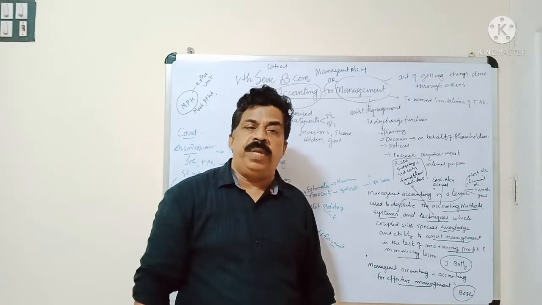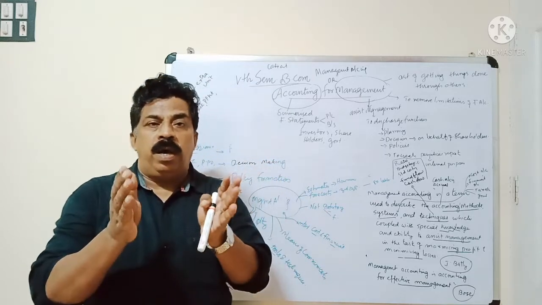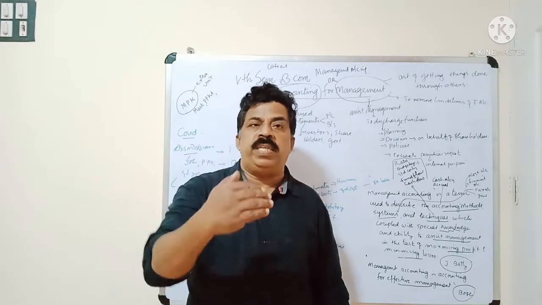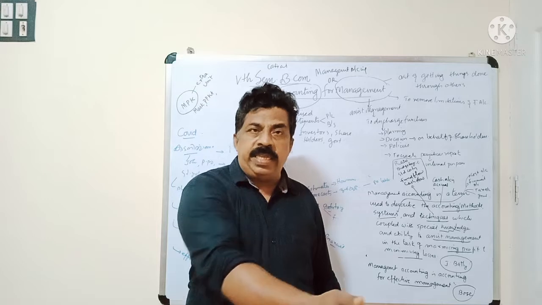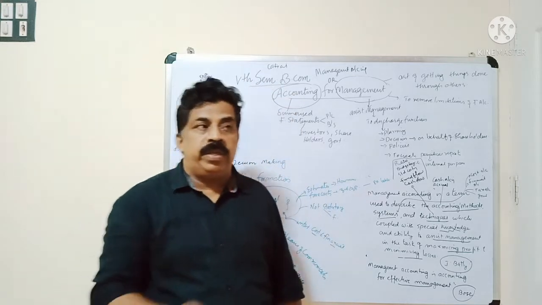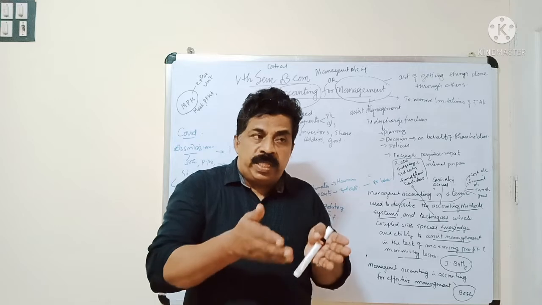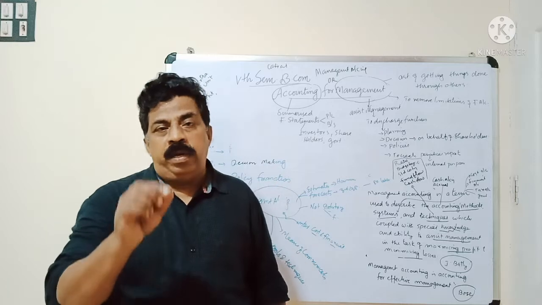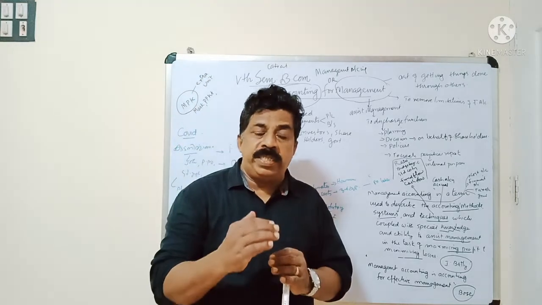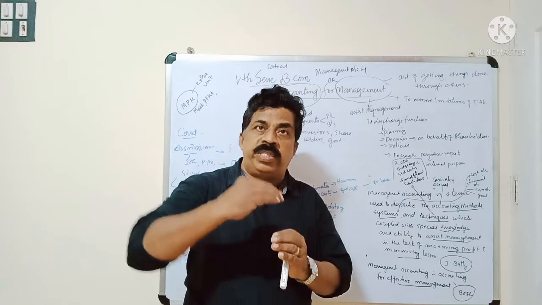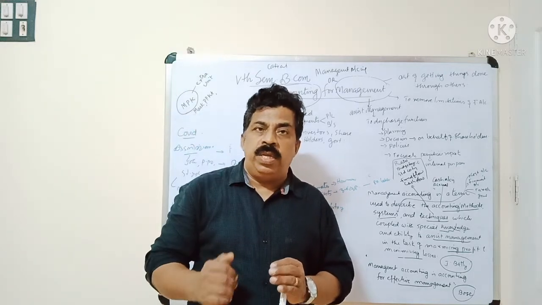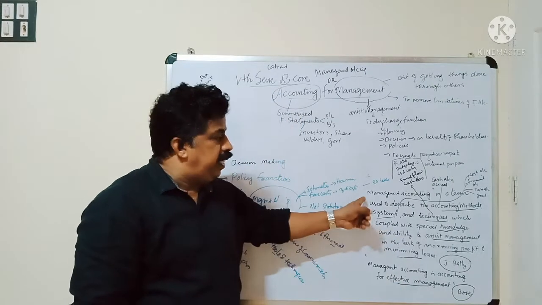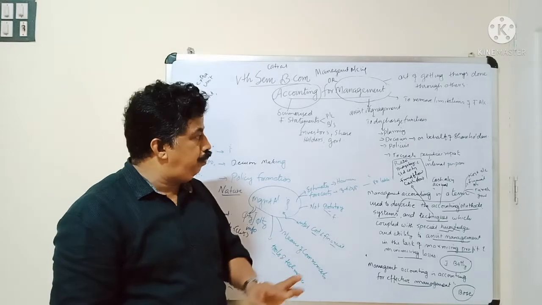To maximize the profit means to increase the share value of the business, because every business's profit is reflected in its share value. Recently Kalyan's group issued their shares. A share of 10 rupees face value was issued to the public at 89 rupees. That means their 10 rupee share value increased to 89 rupees, so they are getting more profit. So maximizing profit is the aim of management accounting.